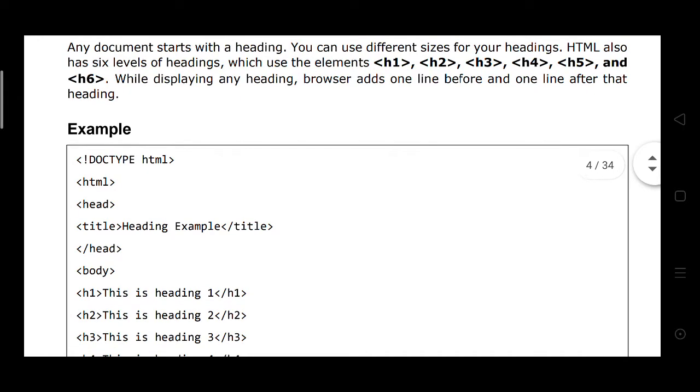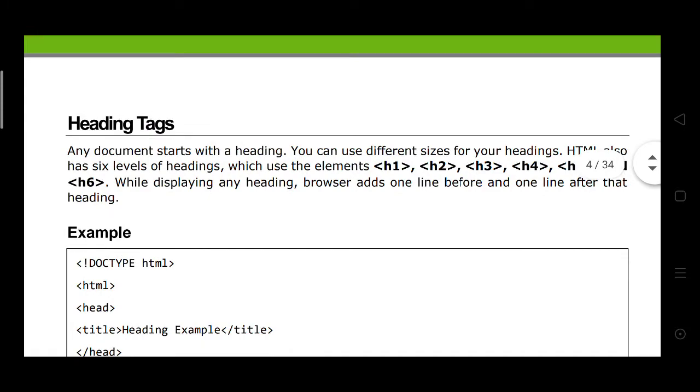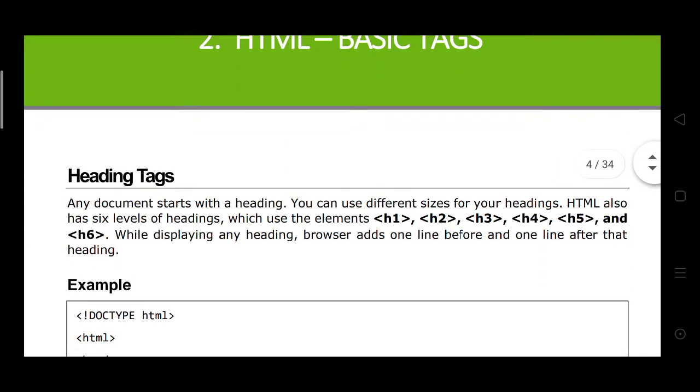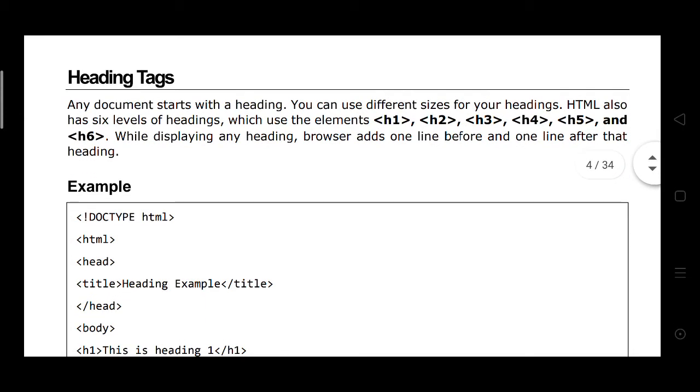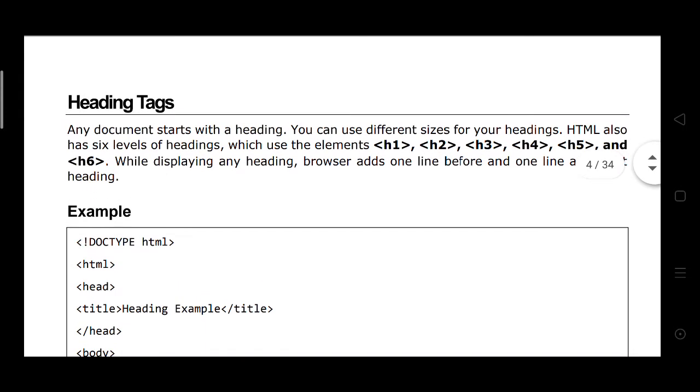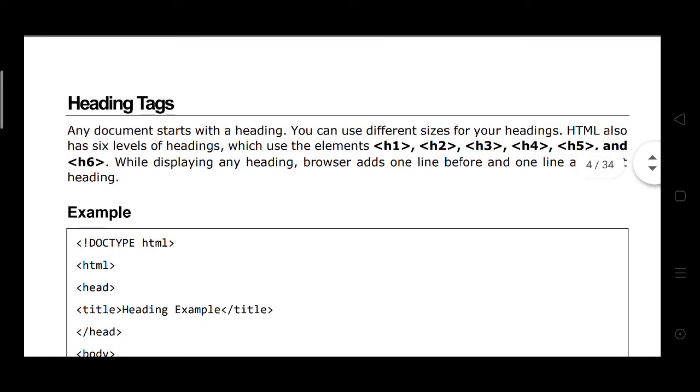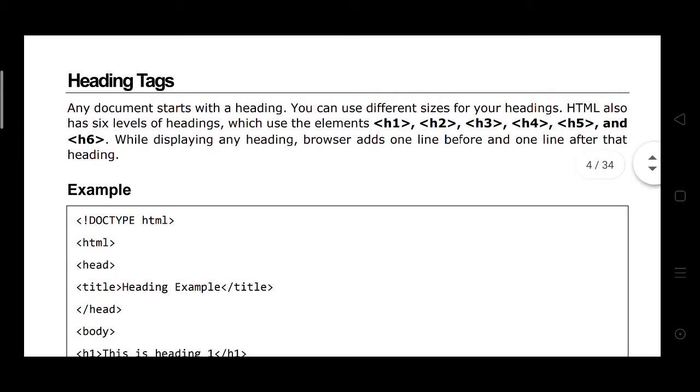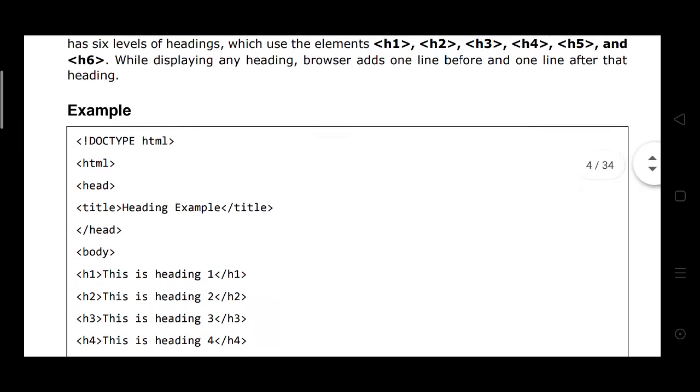Here we see an example of basic tags of HTML. The first one is the heading tag. We have 6 heading tags in different sizes, in 6 levels of headings, for displaying any heading in the program.